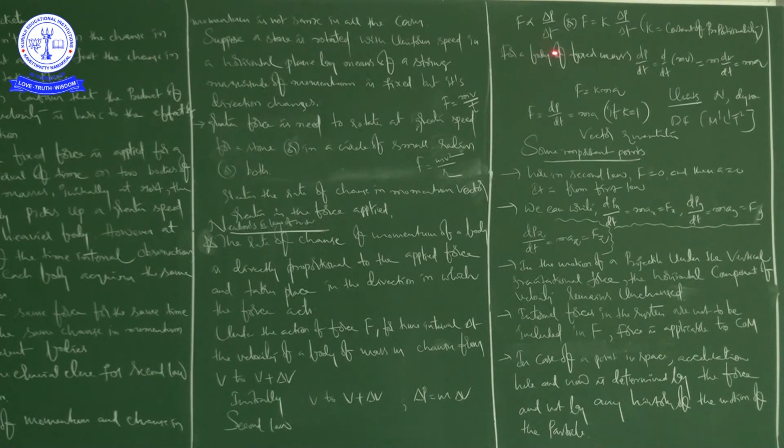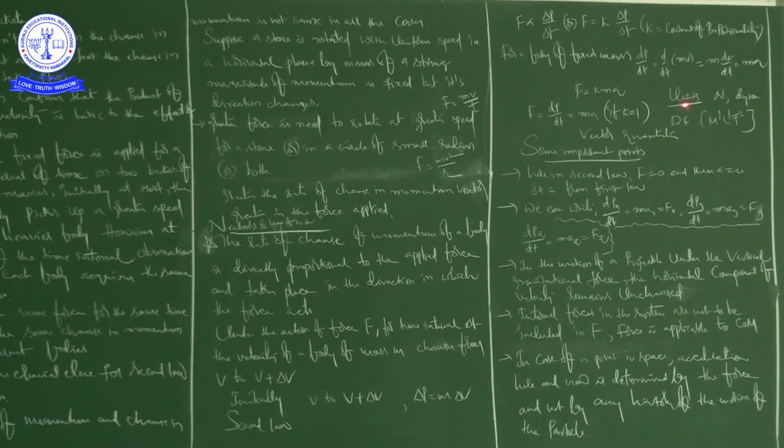So including this proportional constant, you can write F is equal to k into ma. Already we know F is dp by dt, right? So here dp by dt is equal to ma if k is equal to 1. Okay, right. Here I'm giving some information about force, right?